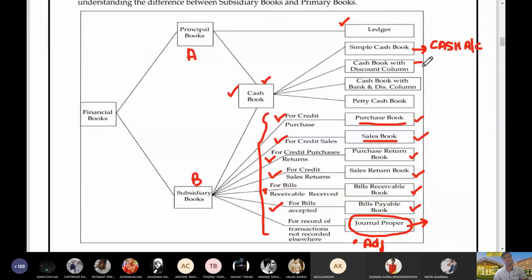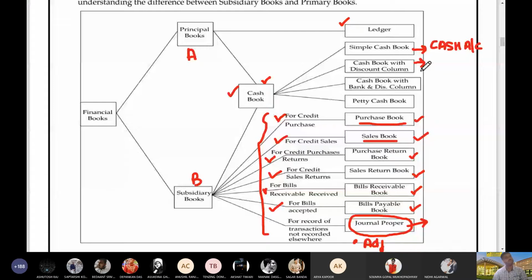Then we have double column cash book, where along with cash we record transactions relating to bank or transactions relating to discount. Some people have a misconception that double column cash book means a cash book where only cash and bank columns are present. Let me tell you that double column cash book can have cash and discount columns, or bank and discount columns. It is named double column just because we have two amount columns on both the debit side as well as the credit side.